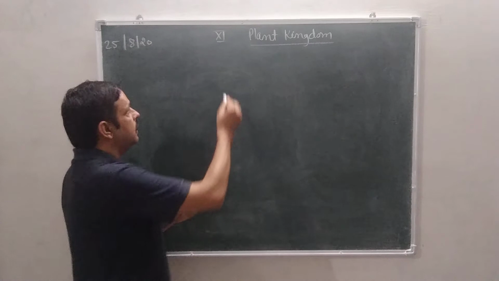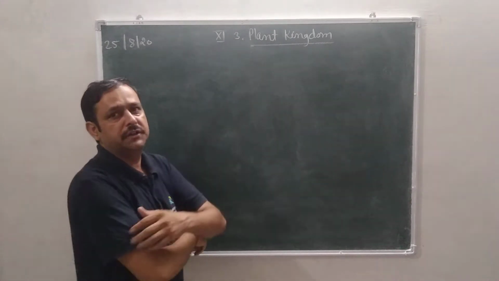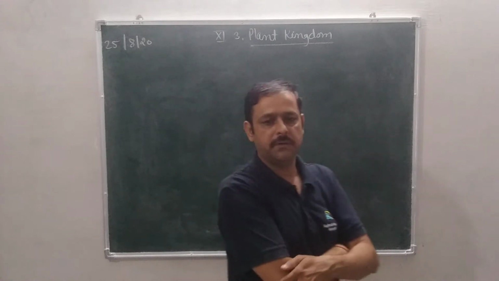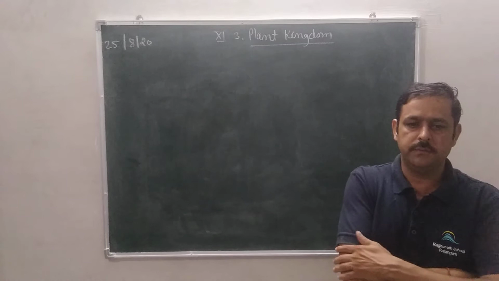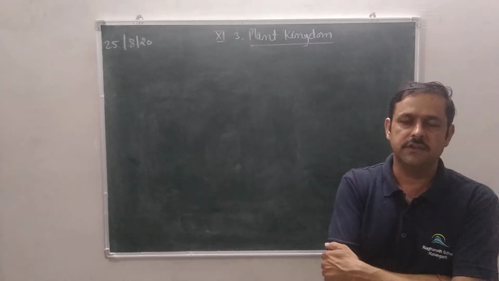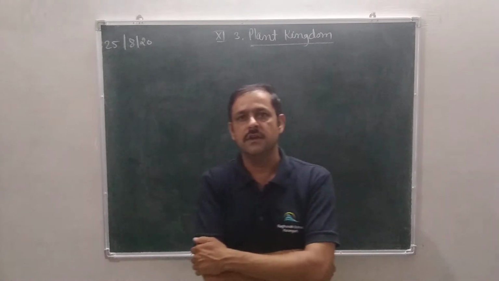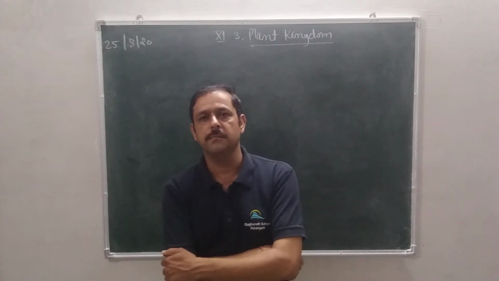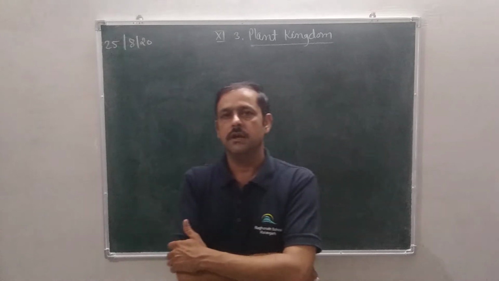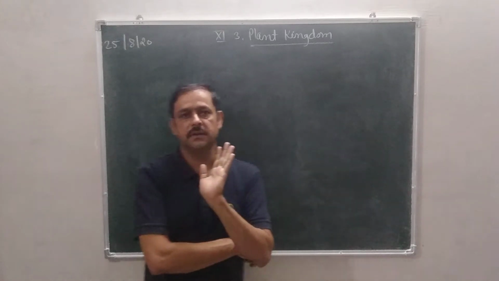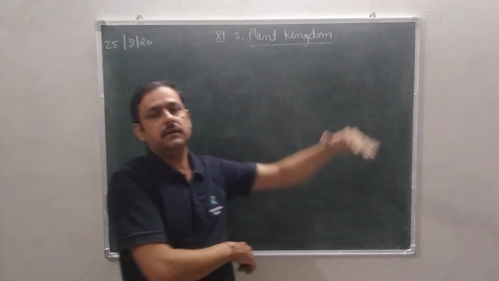Today our topic is the third chapter of our book, Plant Kingdom. In the previous chapter, we looked at the broad classification of living organisms. We divided all the living organisms into 5 categories: Monera, Protista, Fungi, Plantae and Animalia. We studied all of them thoroughly, but we will study in detail in this chapter Kingdom Plantae, or Plant Kingdom.